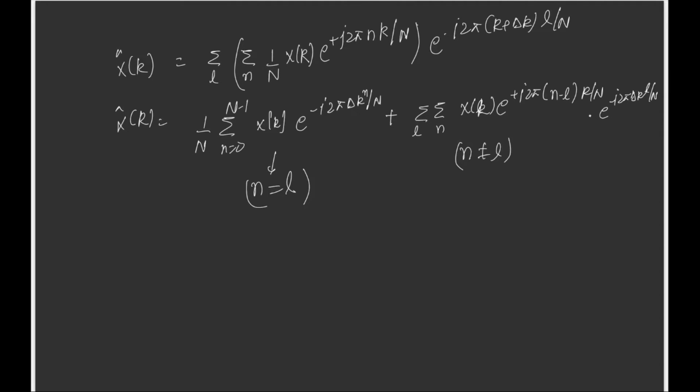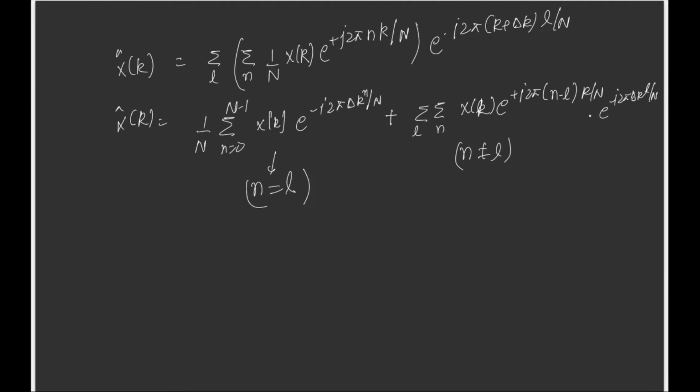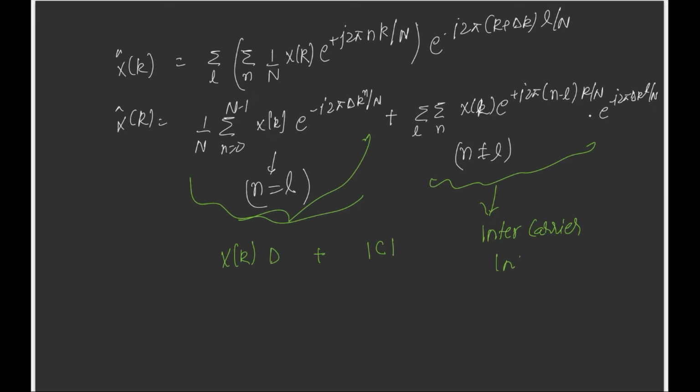Okay, now focus here. If you don't understand these equations in first go, it's okay. The point to be focused is this: when n is equal to L, this is the condition. When n is not equal to L, this is the condition. So this term can actually be written as xk into d plus ICI. This term is nothing but inter-carrier interference, and this d term is a kind of scaling,